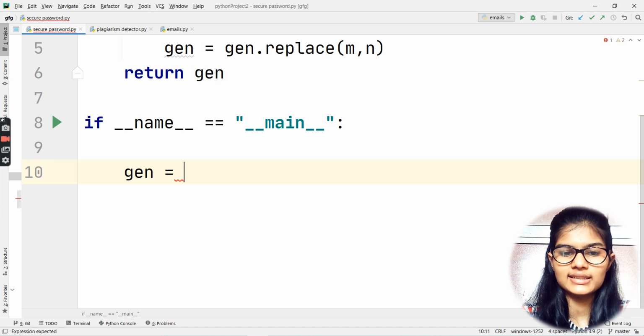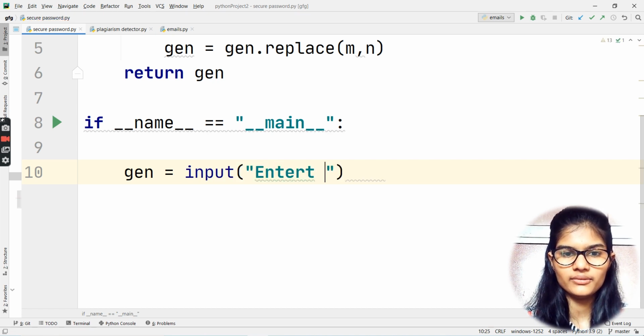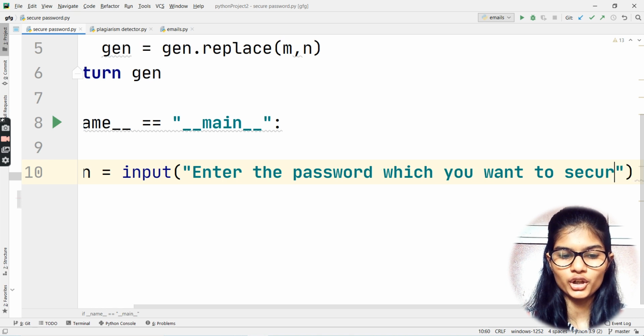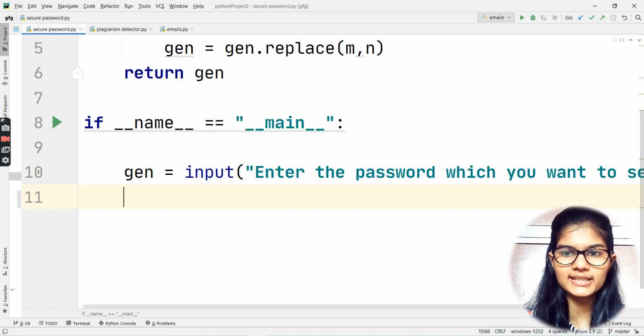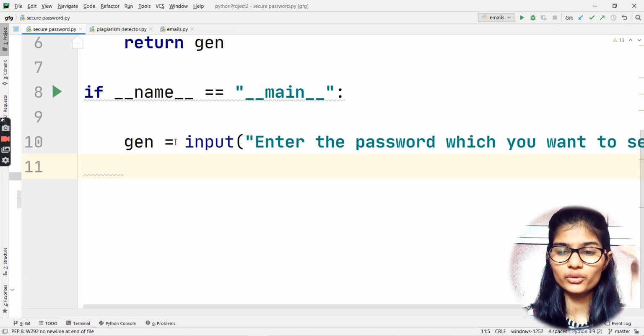Now I'm going to take gen is equal to, here goes the simple input function, and inside that I'm going to write: enter the password which you want to secure. Enter the password which you want to secure, right? One more thing to notice here is why I haven't given any particular data type before the input function. Why? Because whatever I'm getting as an input from the user, I want that to be in the string format.